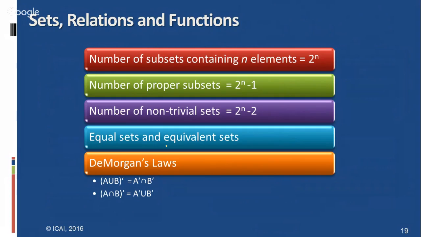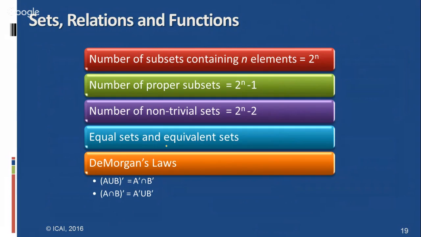Suppose a set is there: how many subsets are possible to prepare, how many proper subsets, how many equal sets, and whether the sets are equal sets or equivalent sets. These are the types of sets.